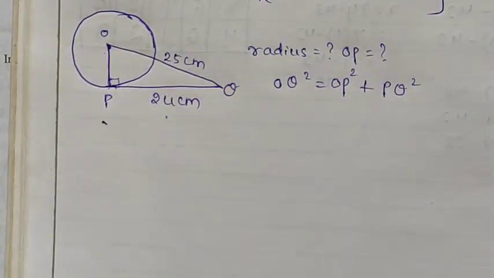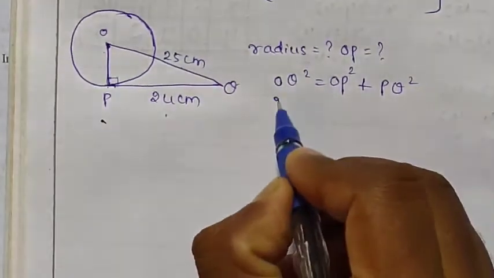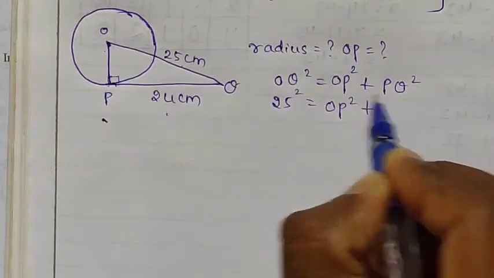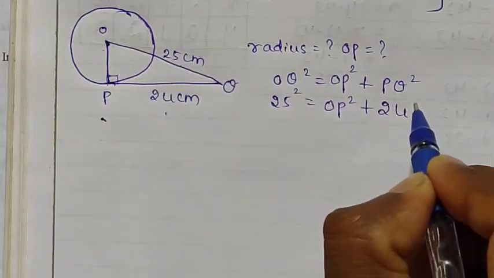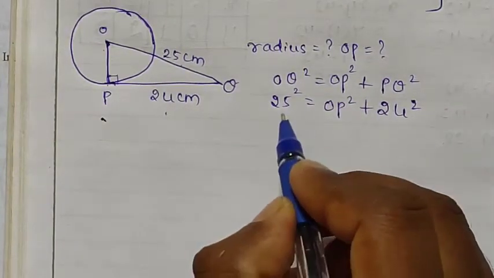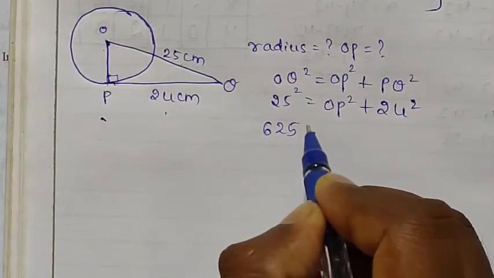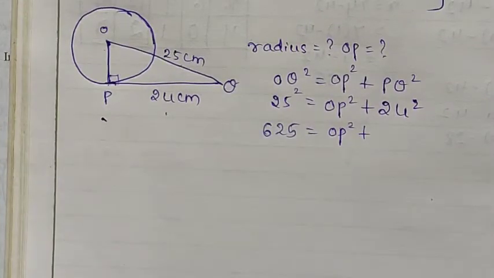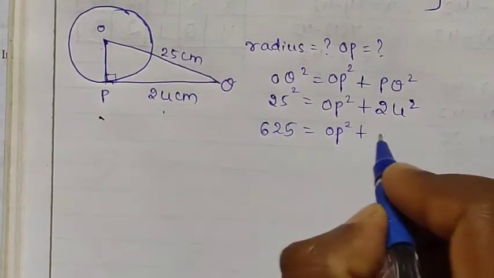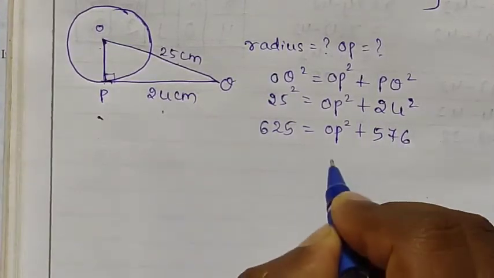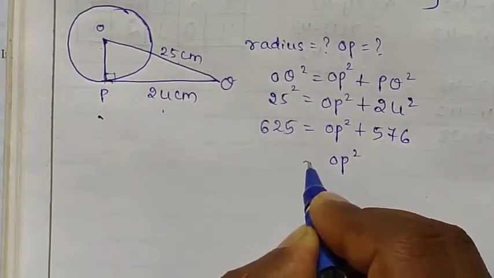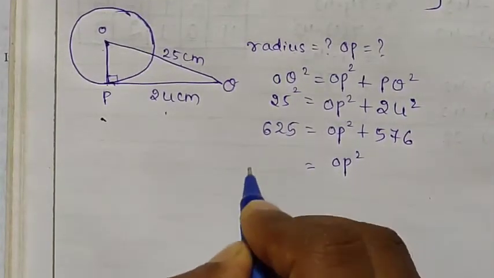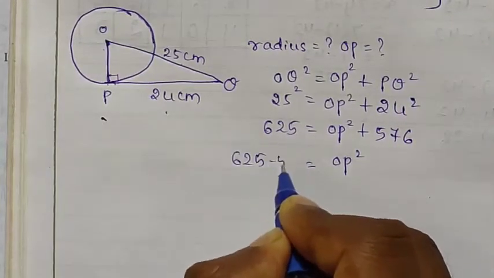Now substitute the values. OQ value is 25 given, therefore 25 square. OP value we want to calculate, OP square as it is. PQ is 24, 24 square. 25 square, your answer is 625, equal to OP square plus 24 square, answer is 576. Since we want the value of OP square, I will shift 576 to the left side, it will become 625 minus 576.